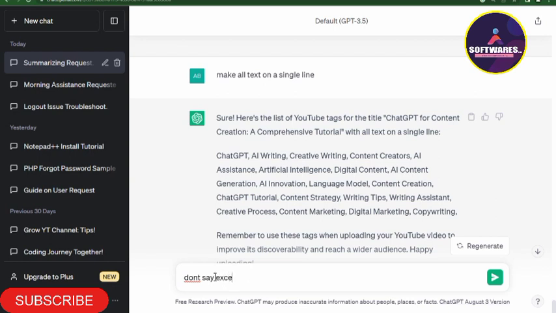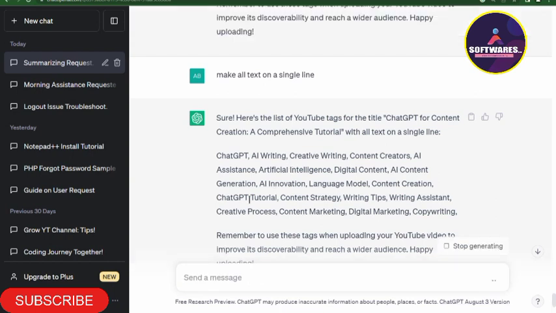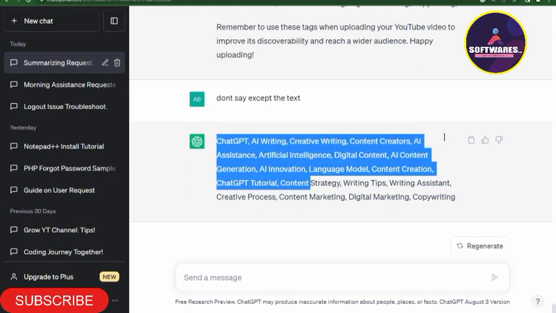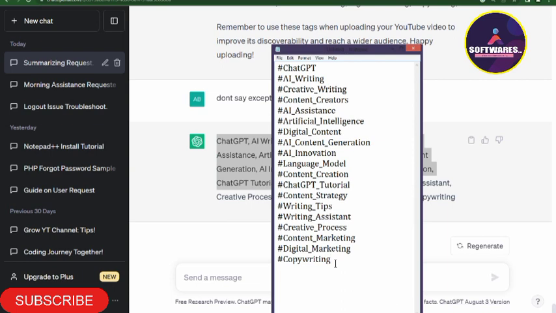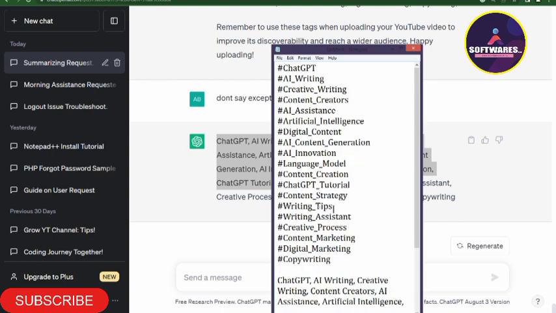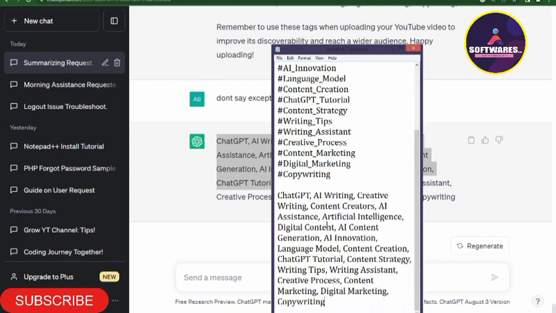So I'm simply telling ChatGPT again not to say anything except the text, because I want to remove this "Sure, here is the list of YouTube" and the other text at the end. Once I told ChatGPT not to say anything except the text, it simply removed those texts and we are good to go with our tags. So you simply copy it, paste it in your YouTube tags, and your video is ready for publishing.